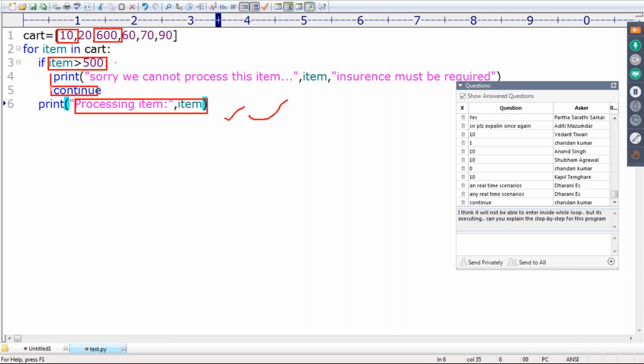So continue means the remaining part is skipped and it directly goes to the next iteration. Now 60 will be processed, then 70, then 90. Only one item is not going to be processed. What is that item? 600.